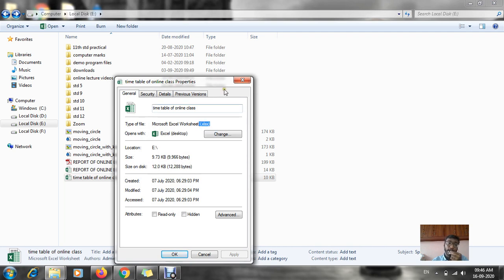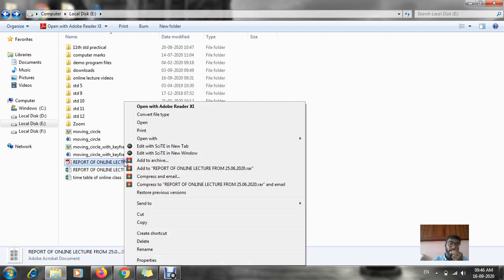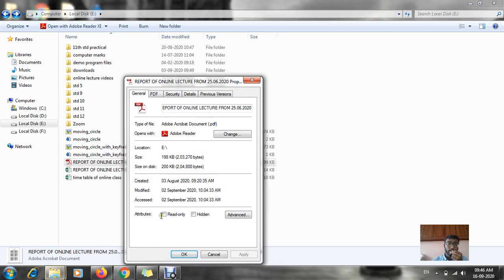This is the extension of an Excel file. If I take the PDF file, right click, properties, over here you can see PDF, Adobe Reader. That is a PDF file.